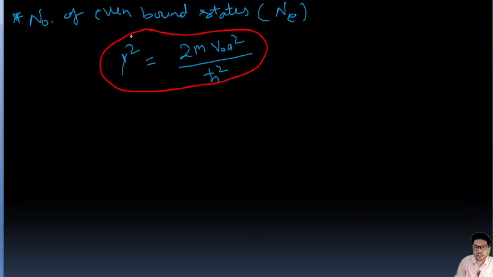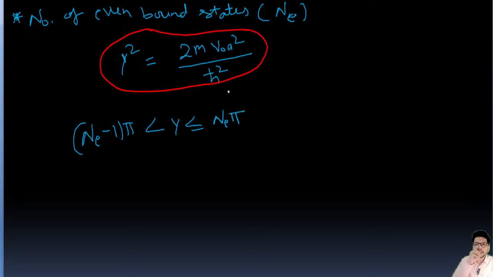So for the even number of bound states, how will we find this? NE minus 1 pi is less than gamma, which is greater than or equal to NE pi.